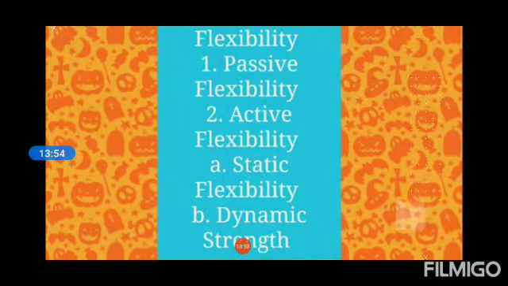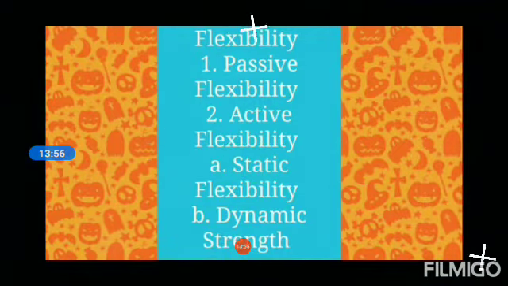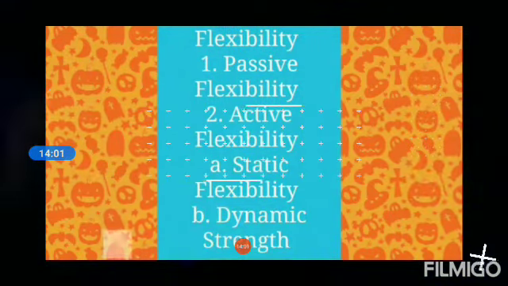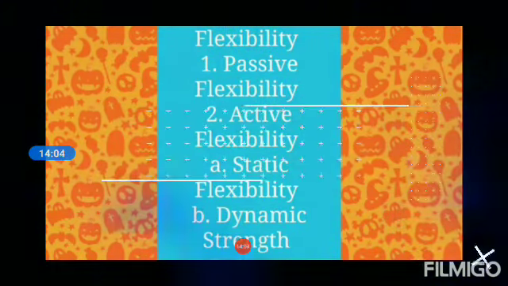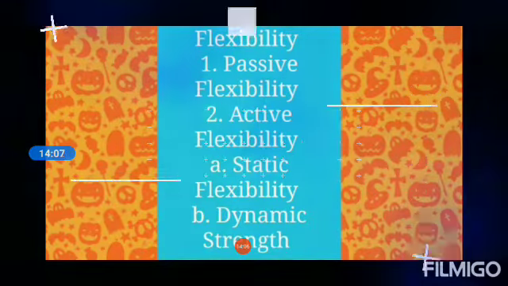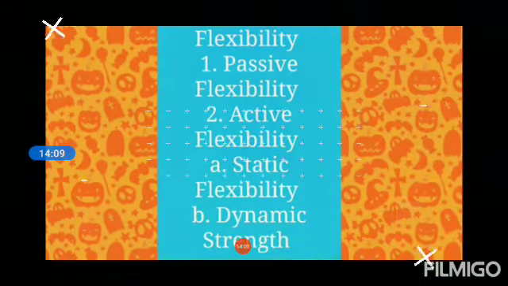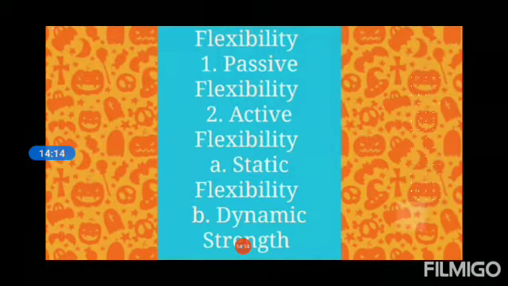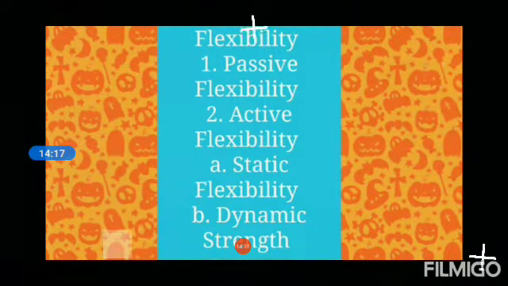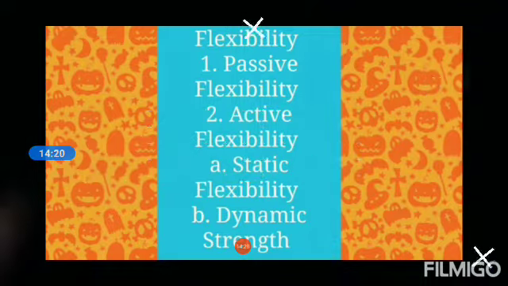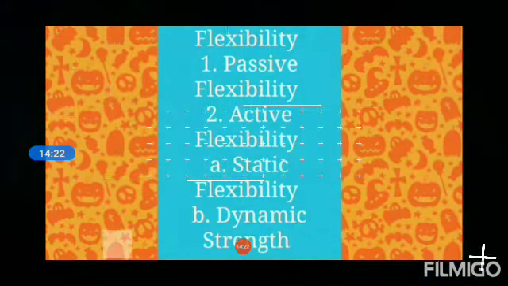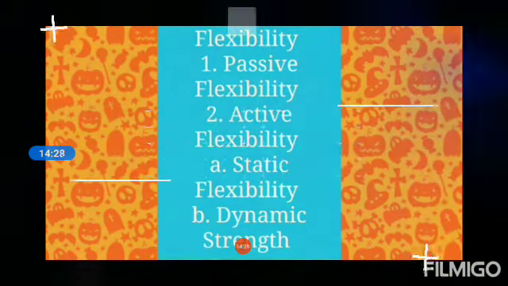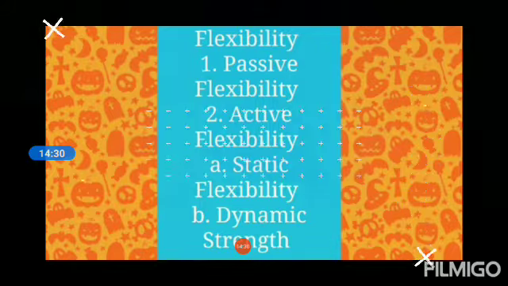There are two types of flexibility: passive flexibility and active flexibility. Passive flexibility is the ability to do movements with a greater range with external help. For example, a stretching exercise with the help of a partner. Passive flexibility is always more than active flexibility. Passive flexibility is the foundation for active flexibility.